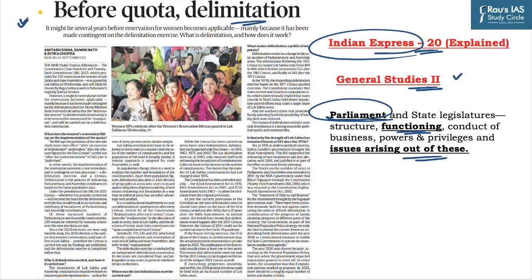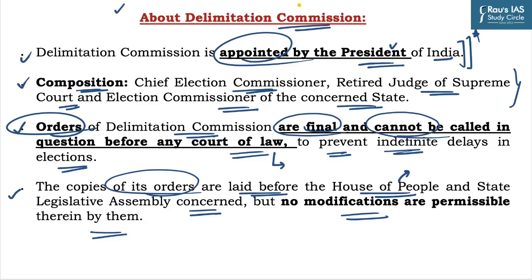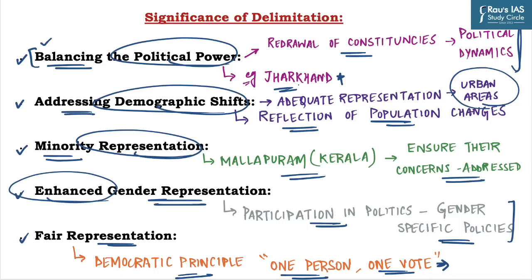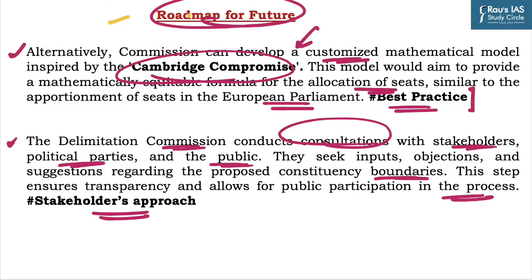A quick recap of our discussion. First of all, we discussed the context and its relevance for General Studies Paper 2. After that, we briefly discussed what is delimitation and the Delimitation Commission, and why this exercise has become a source of contention between the political parties and states. After that, we discussed the significance of delimitation, the issues associated with it, and finally, the roadmap for the future.